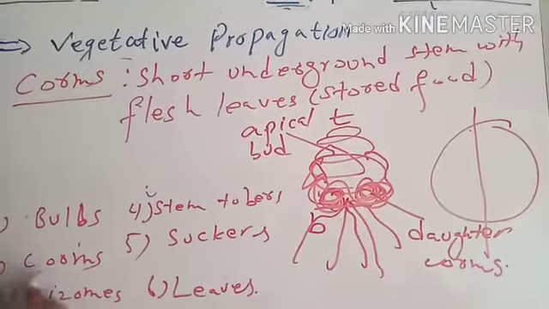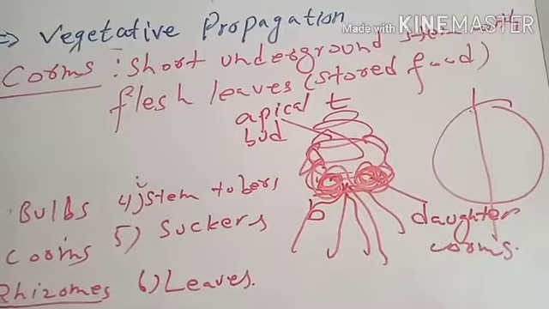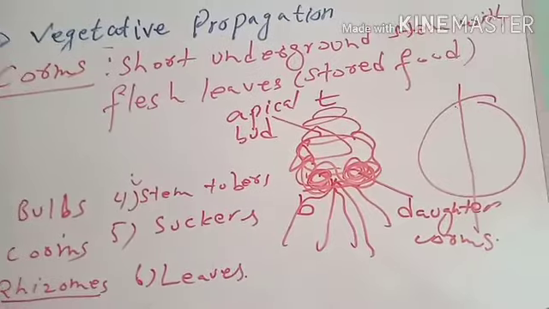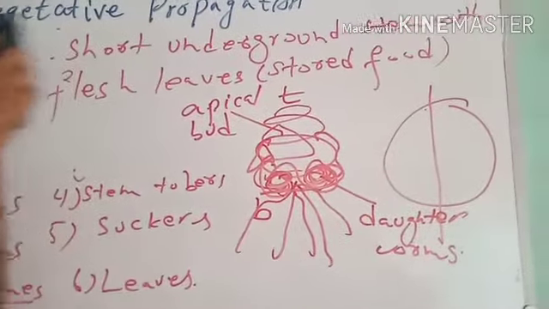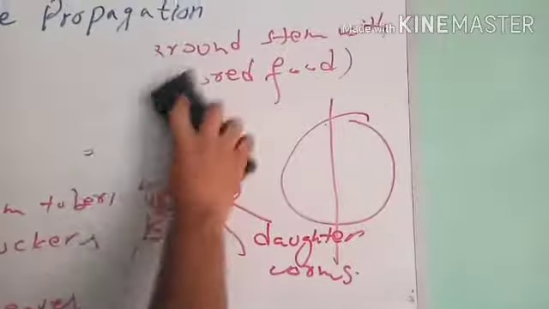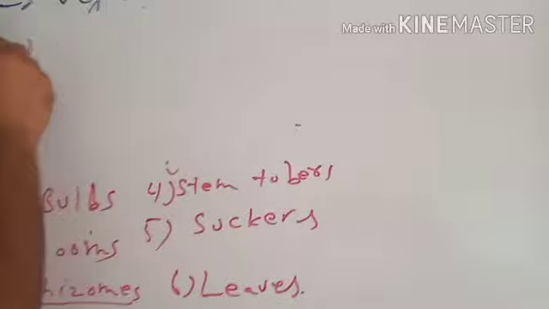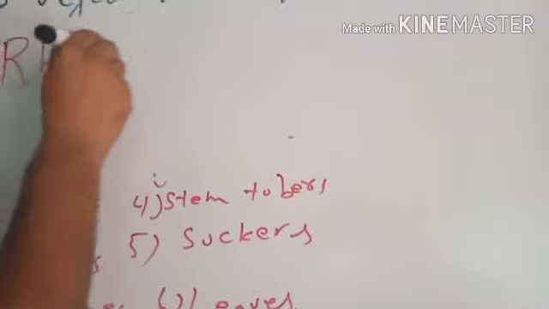Next, our topic is rhizomes. Rhizomes are also specialized underground stems, but they are much different from the bulbs and corms. What are rhizomes?